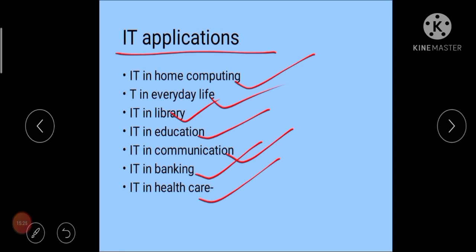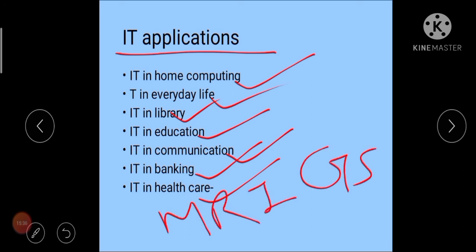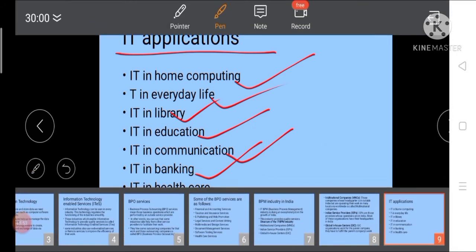You have several devices, several machines or several kinds of tests which are done with the help of IT, like you have MRI machines, you have CT scans. So these are the examples of the IT industry. So this is IT application. These are the topics where we use IT in our day to day life. So I hope this topic is clear to you all.